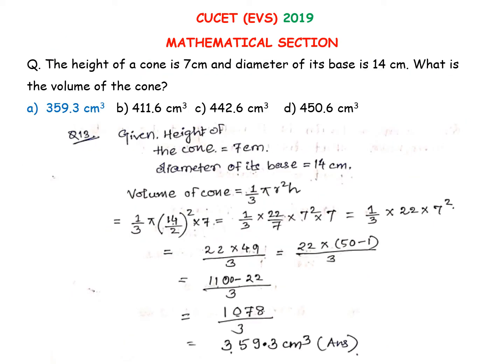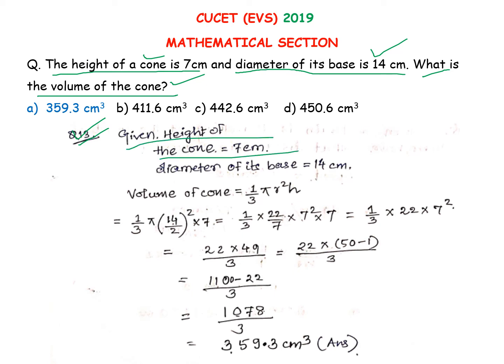This question tells us the height of a cone is 7 centimeter and the diameter of its base is 14 centimeter. What is the volume of the cone? For this kind of question you should remember different volumes and areas of different kinds of shapes and structures. Given the height of the cone is 7 centimeter and the diameter of the base is 14 centimeter, the volume of the cone, as we know, is 1 by 3 pi r square h.